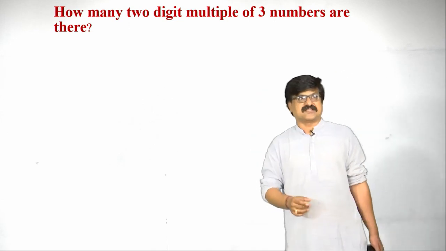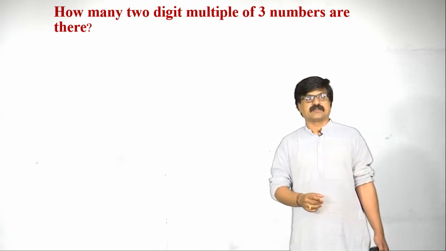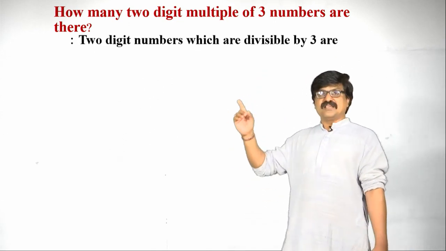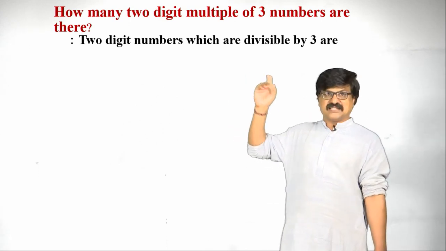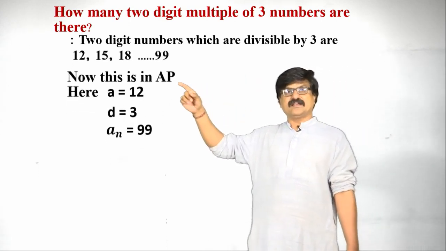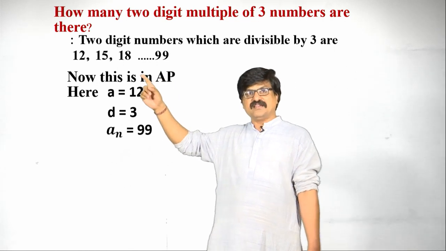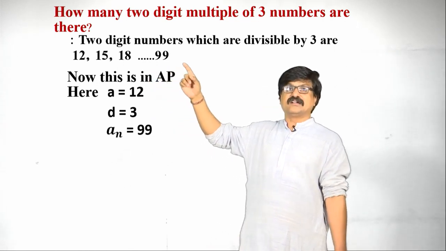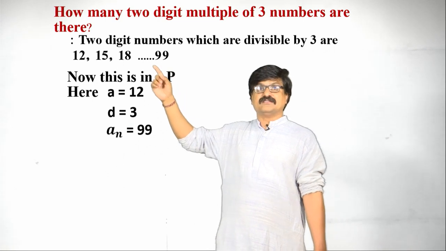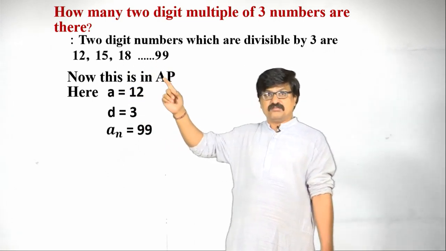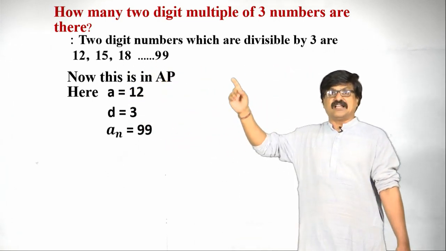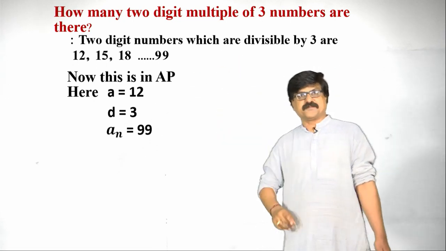The 2-digit numbers which are divisible by 3 are, see here, 12, 15, 18, up to 99. These are all the numbers which are divisible by, or multiples of, 3 here.